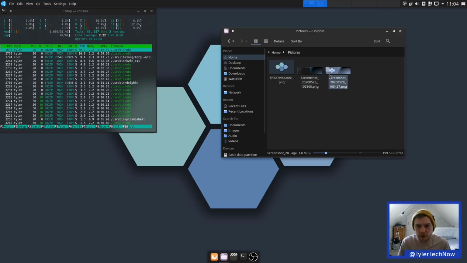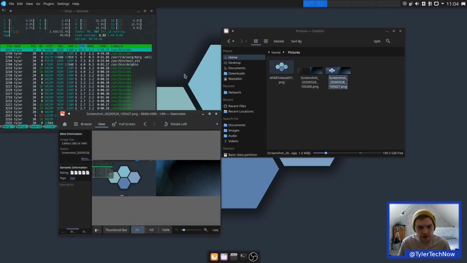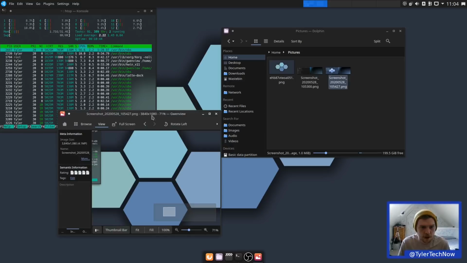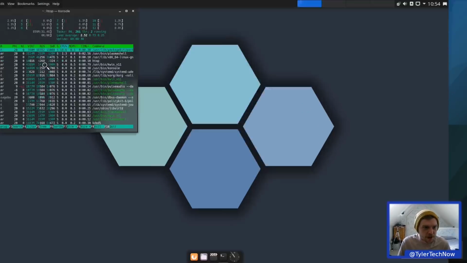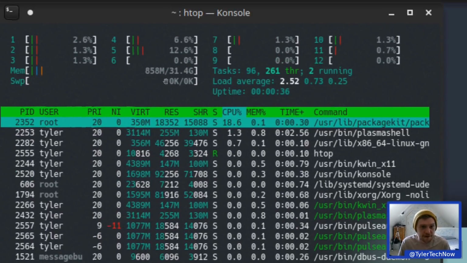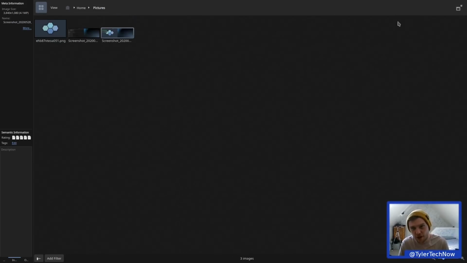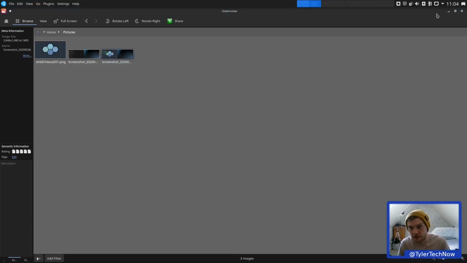Right, we did get a quick RAM reading, so let's just open up this screenshot here. Obviously, I find that you're always going to get a bit more RAM usage when using it on bare metal than you would on a VM. But as you can see, we are at 858 megabytes RAM out of 32. We did install a few additional packages though that weren't included in the base install. So let's get out of this.